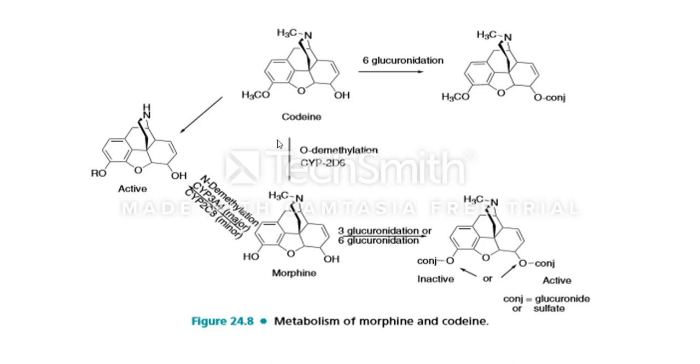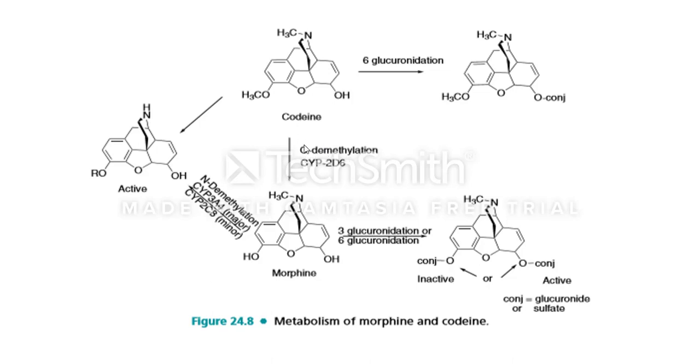Next, the metabolism of codeine. Morphine is a metabolite product of codeine. Codeine also occurs naturally. By N-demethylation of codeine, where the nitrogen-containing methyl is demethylated, it produces an active form. If codeine undergoes glucuronidation conjugation at the sixth position, it produces an active form.